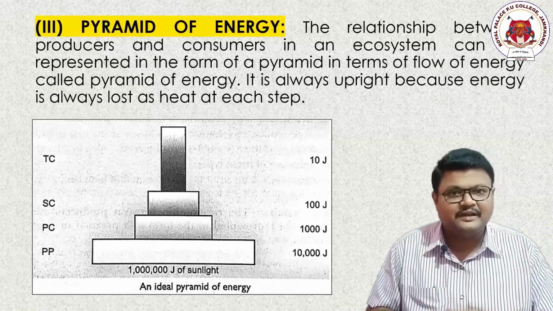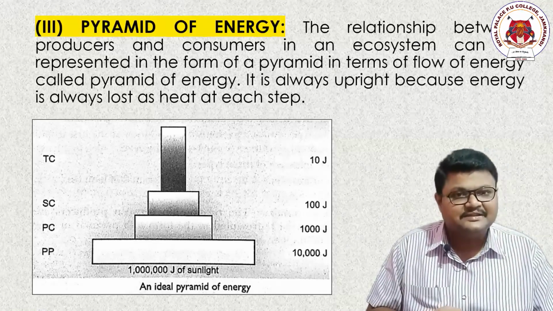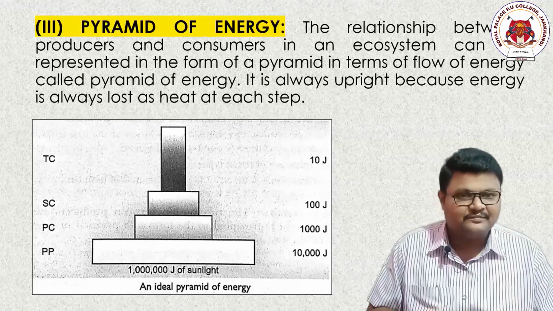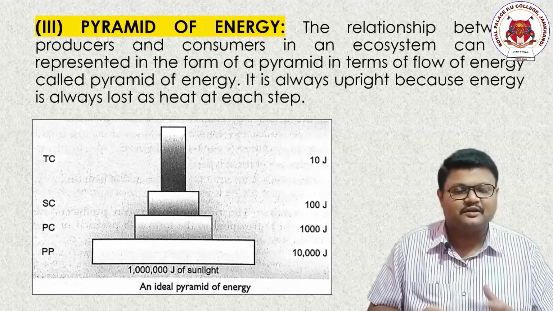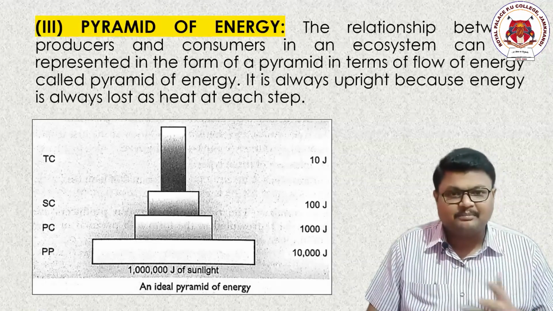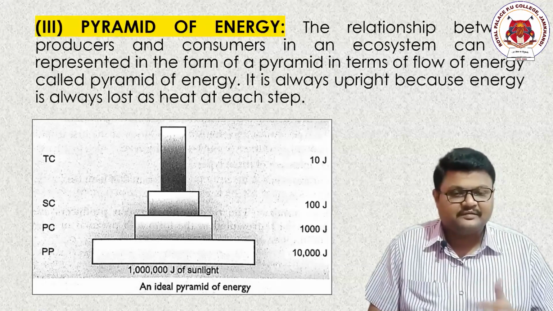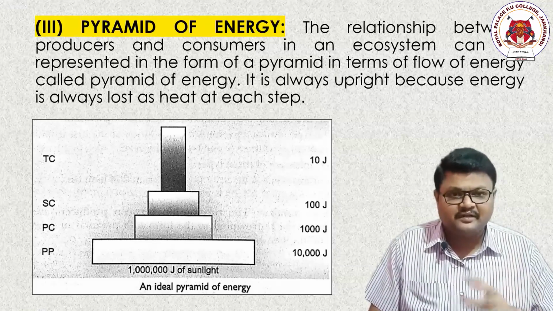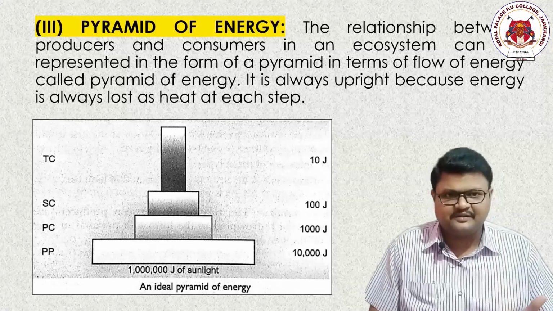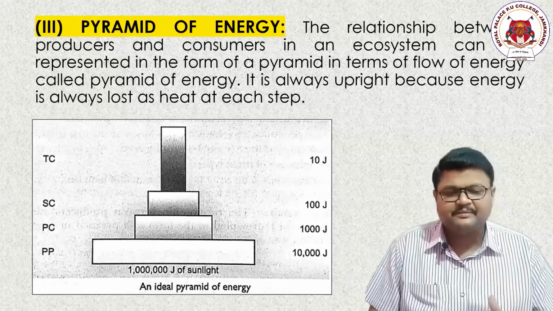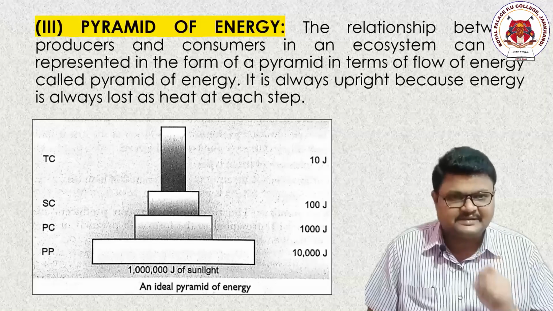In numbers, we are not using any particular units. In the case of weight, we are using kgs or grams, and in the case of energy, we are using joules. It can be represented in joules or kilojoules, and it is always upright in nature, because each time energy flows from producer to consumer, and consumer to other levels, the majority of it is lost in the form of heat. I already explained this in my previous video. Once again, go and check that video and try to understand it.